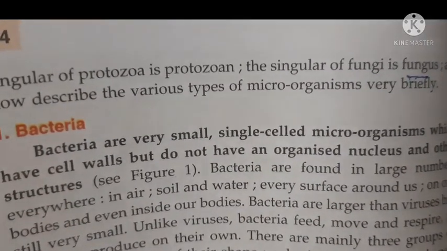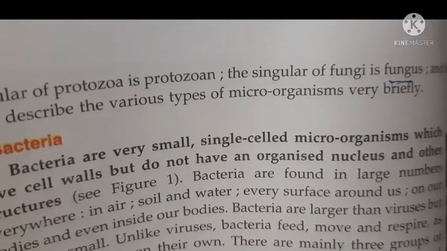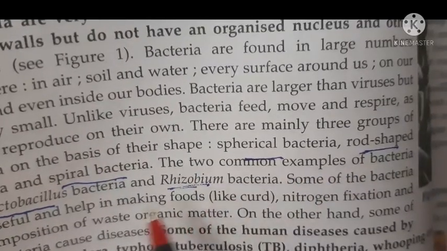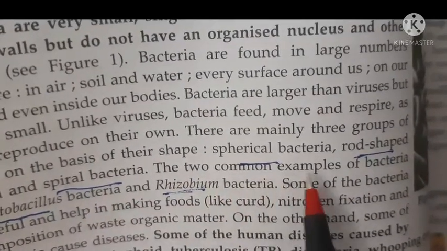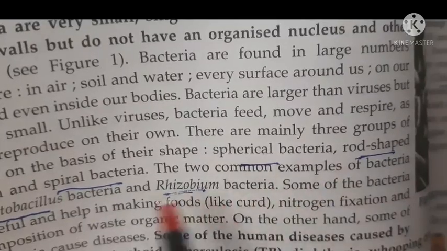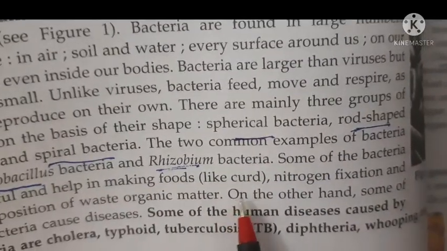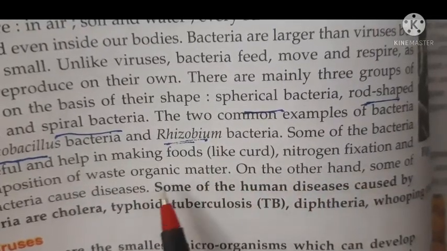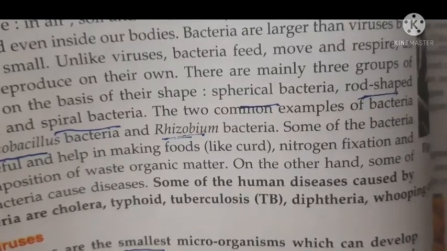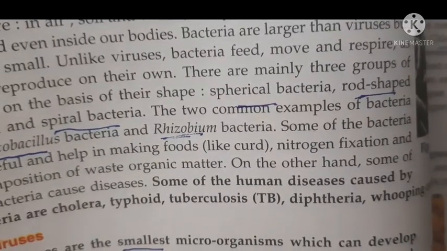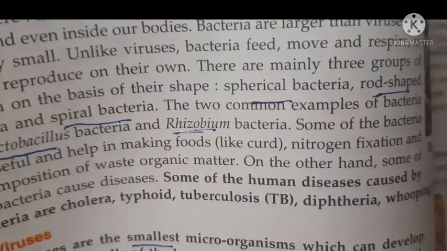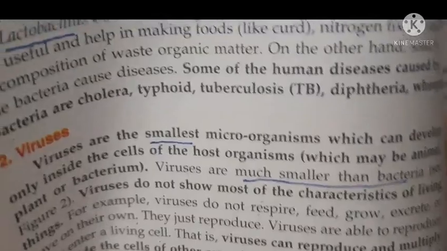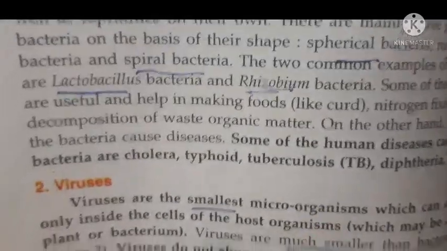Now you can see, there are 3 groups of bacteria based on the shape: spherical bacteria, rod shaped bacteria, and spiral bacteria. Some of the bacteria are useful and help in making foods and in nitrogen fixation. So I told you the microorganisms have harmful effects as well as useful effects. I told you the microorganisms are divided into some broad categories. One is bacteria, second is virus.